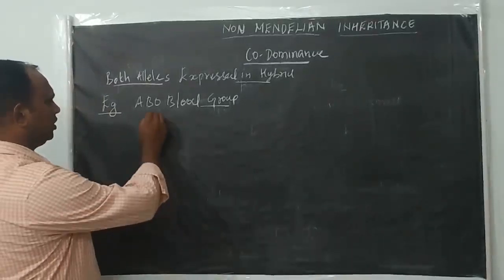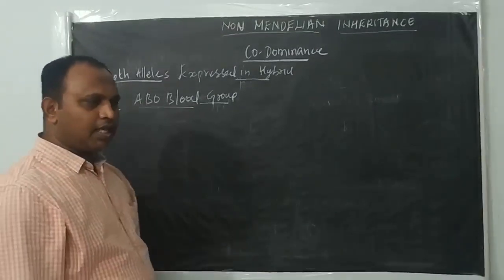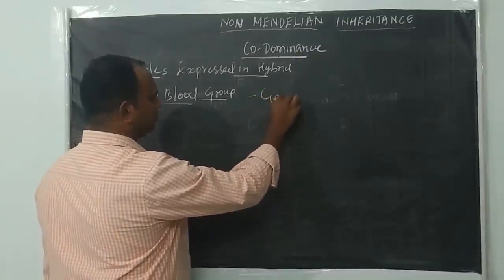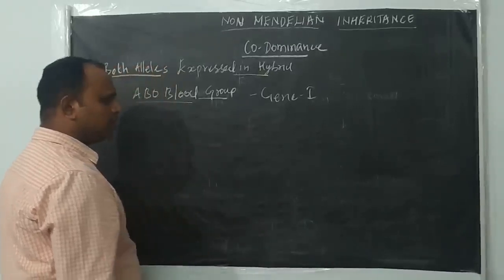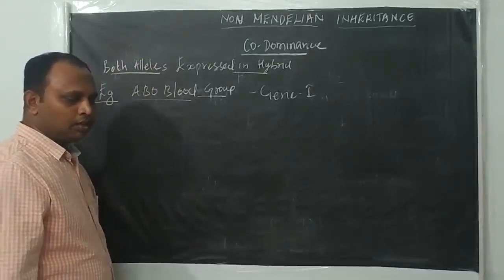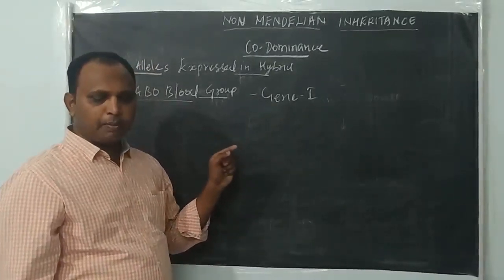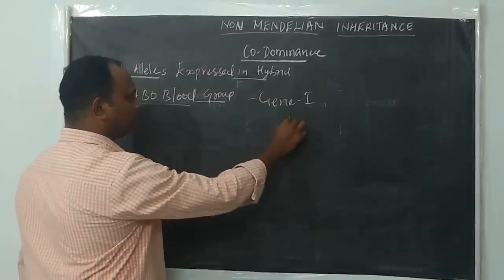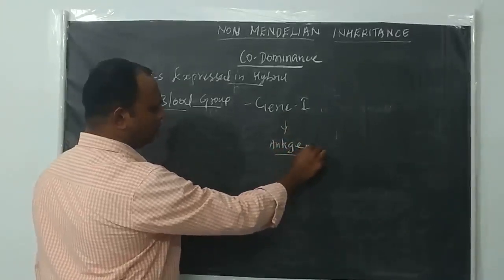For that we will take the ABO blood group as an example. The ABO blood group is controlled by gene I. The gene I is an immunoagglutinogen gene which is responsible for the ABO blood group of humans. How does this gene control the blood group? By producing a sugar polymer, which you can also call an antigen, on the surface of the human RBC.